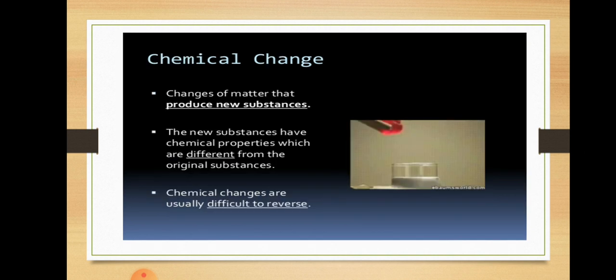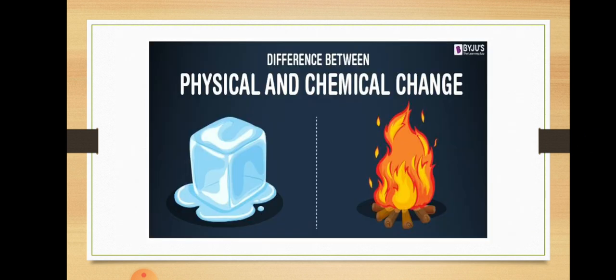Now, chemical change. Here new substances are formed. Changes of matter that produce new substances, and the new substances have chemical properties which are different from the original properties. Chemical changes are usually difficult to reverse.